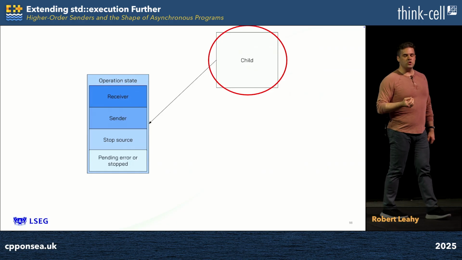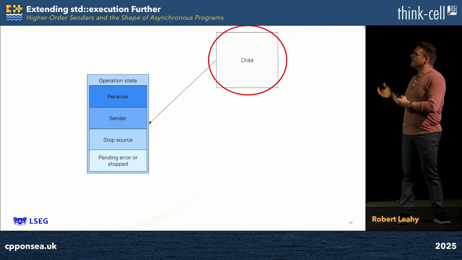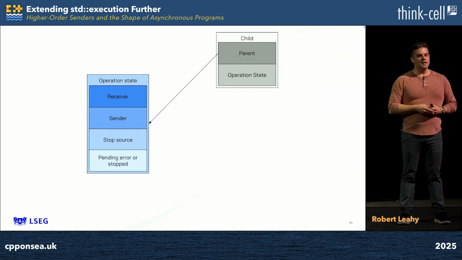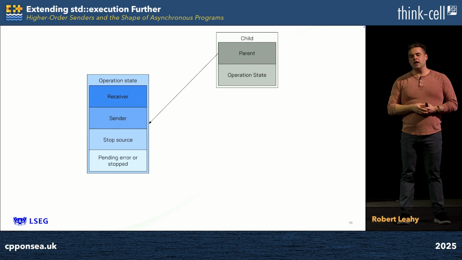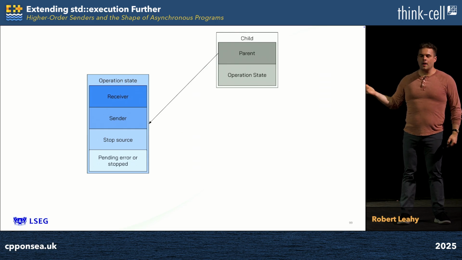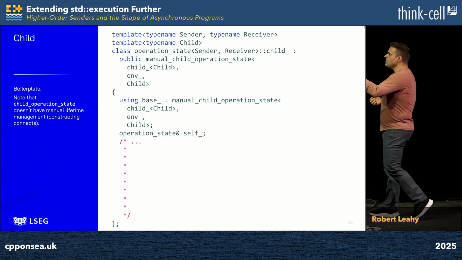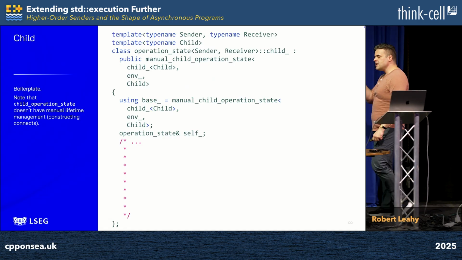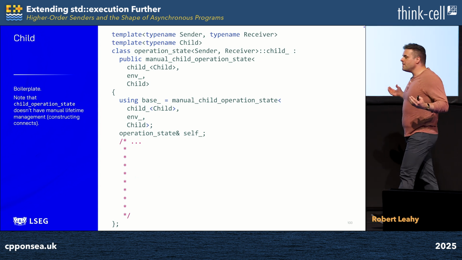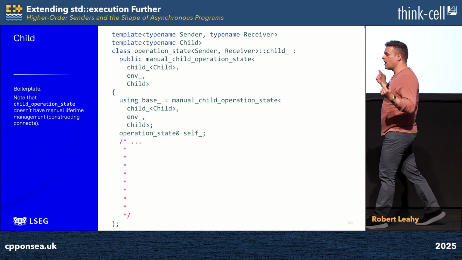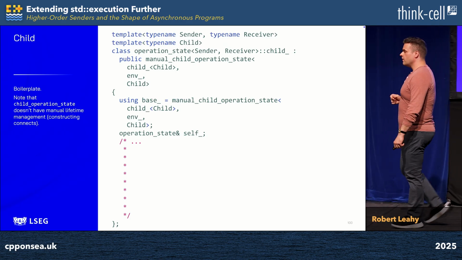But just like the operation state, the child isn't an indivisible unit. It's going to be made up of members because it's a C++ object. It's going to consist of a reference back to the parent so that we can leverage all the state resident therein, and of course the operation state since it represents asynchronous computation. So let's dive right into it. We see that it derives from manual_child_operation_state, but not inlineable_operation_state. It doesn't need to store a receiver because it's going to be passing through signals to the receiver associated with our operation state, to which we can see it has a reference towards the bottom of the slide.